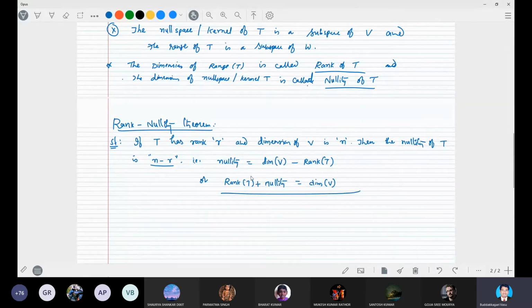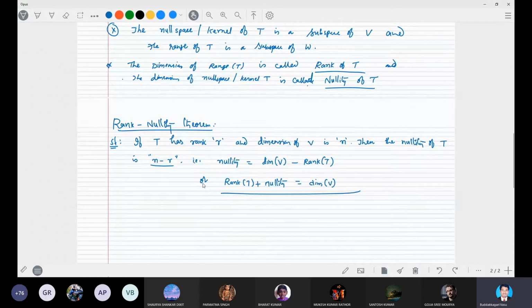So using that theorem, suppose any two are given, rank and nullity, we can find the dimension, or we can find the nullity if they give dimension and rank, or if they give nullity and dimension, we can find out the rank of T. So if we know two, the third one can be easily found. This is the linear transformation.